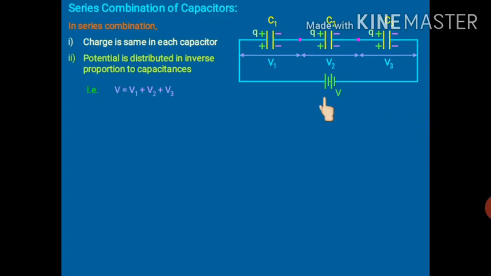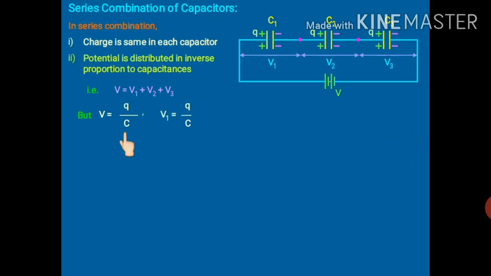What we can say is that if V1, V2, V3 are the potentials of these capacitors, then the total potential will be the sum of these three. So that's how it is written over here. V is equal to V1 plus V2 plus V3. Now we know that V is equal to Q by C.